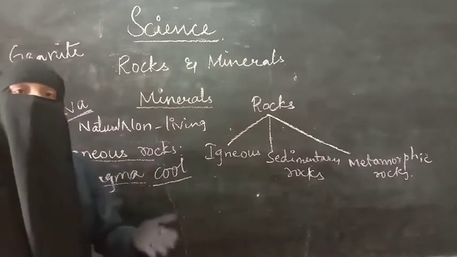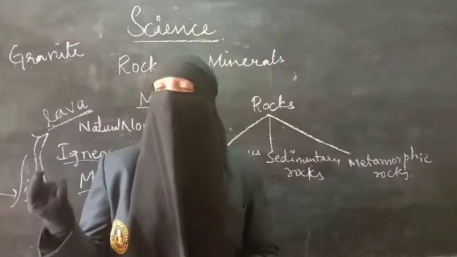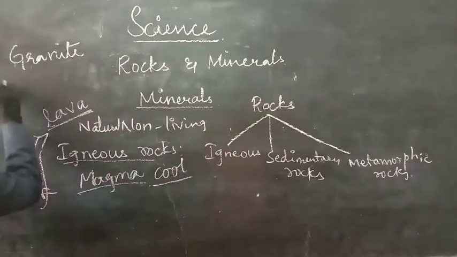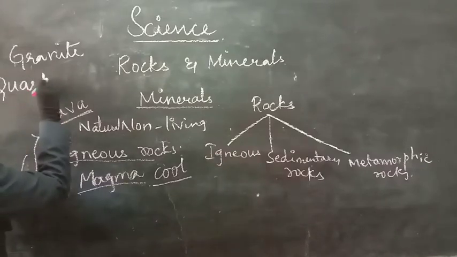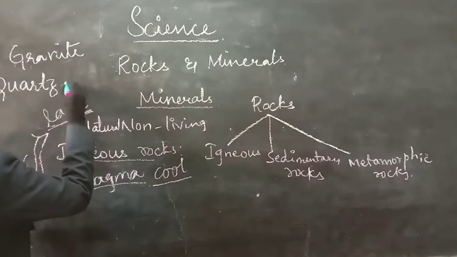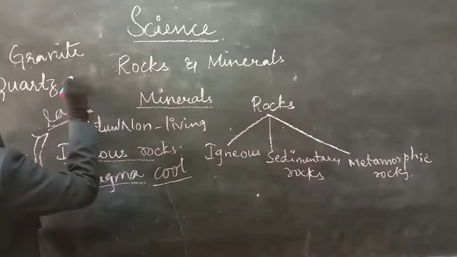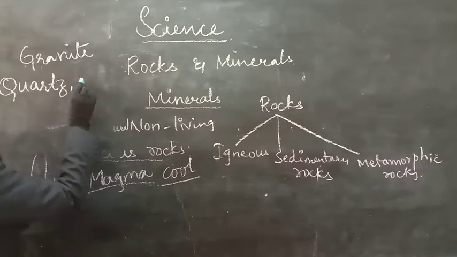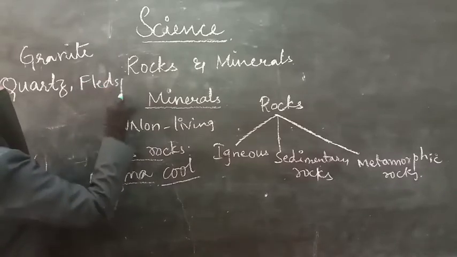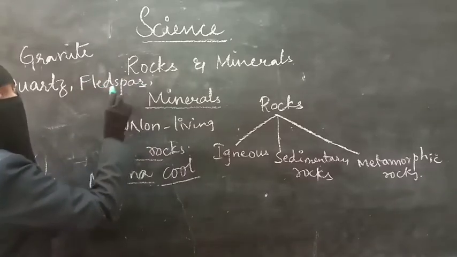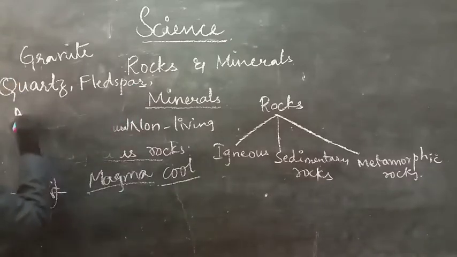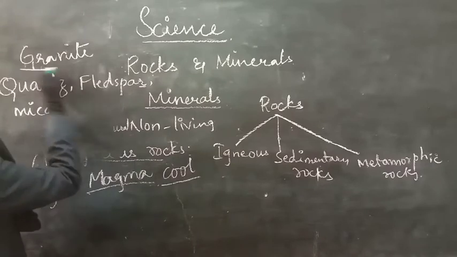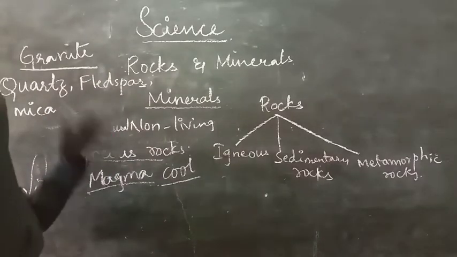The color of the granite depends on the amount of minerals present in it. The three minerals present in granite are quartz, feldspar, and mica. These are the minerals present in the igneous rock granite. So granite has many uses. How is granite formed?